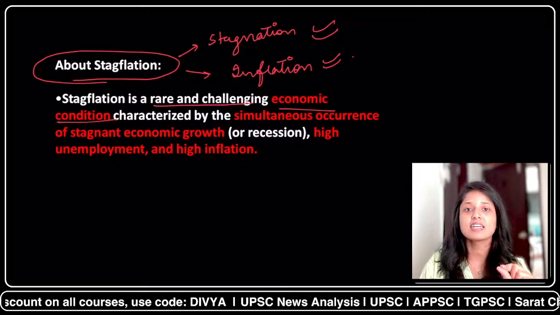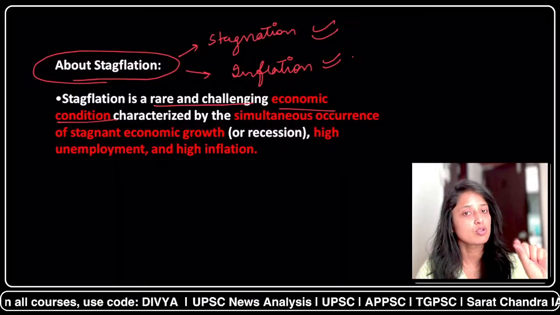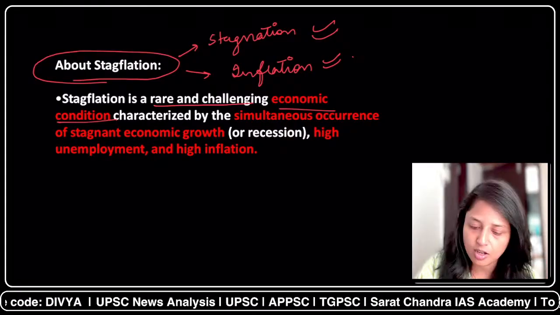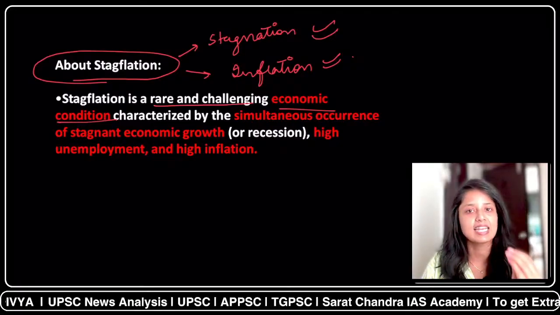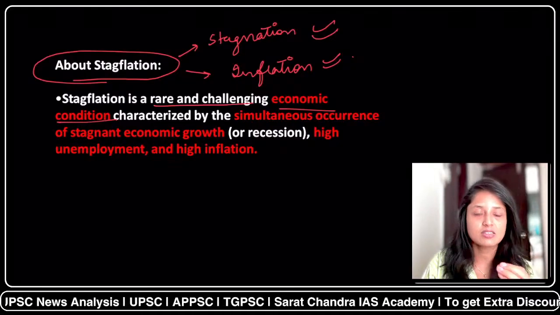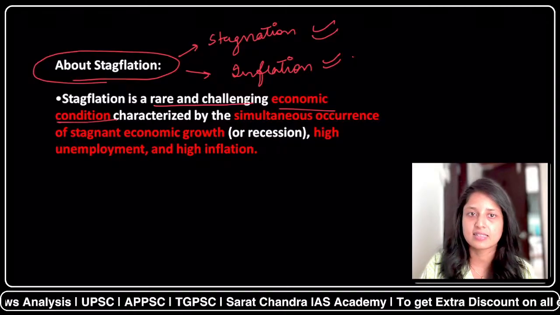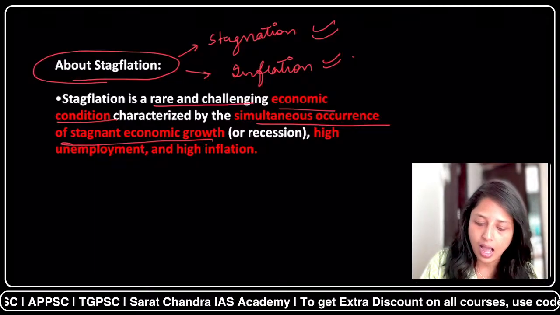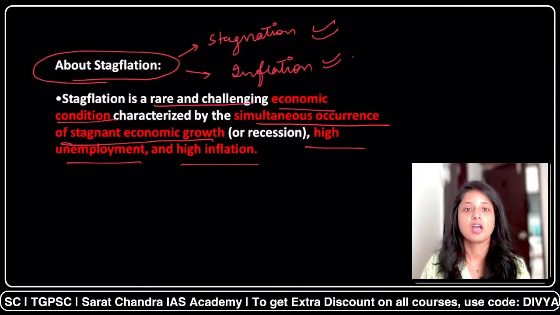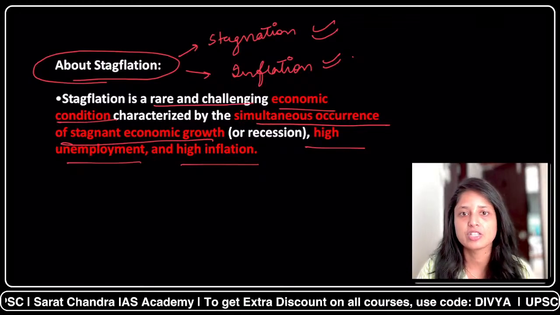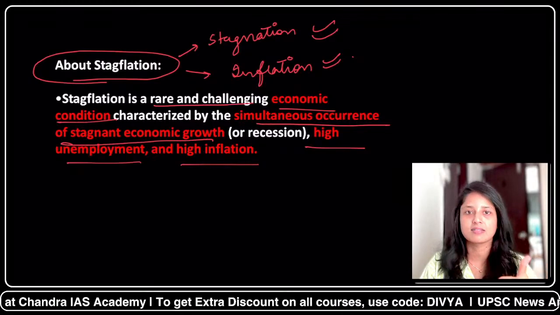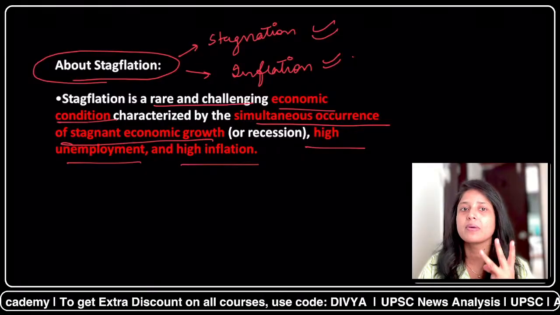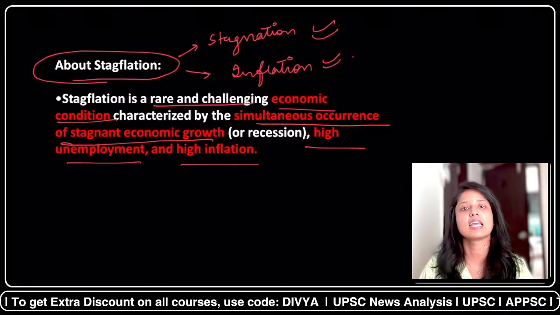Now, stagflation is a condition where inflation is also high, but it is not leading to economic growth. At the converse, it is leading to stagnation. So this is the meaning of stagflation, that is stagnation and inflation. So please focus on the keywords. They can be directly given in the exam. It is characterized by simultaneous occurrence of stagnation of economic growth, high unemployment, and high inflation. So 3 things are the characteristics of stagflation. First is the high stagnation, that is the recession. Second is the high unemployment, and third is the high inflation. Please remember these 3 keywords for the exam. They can be directly given by the UPSC.